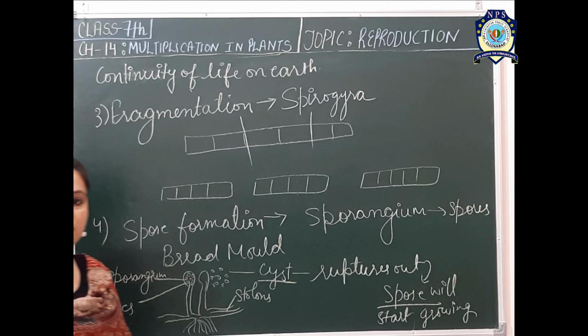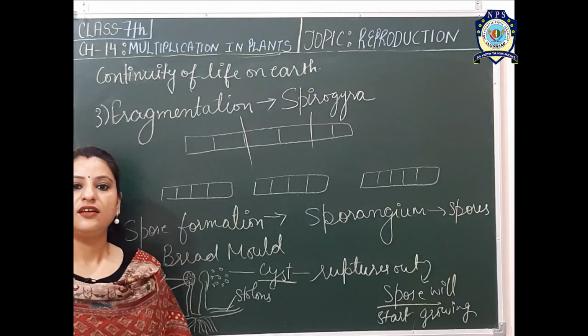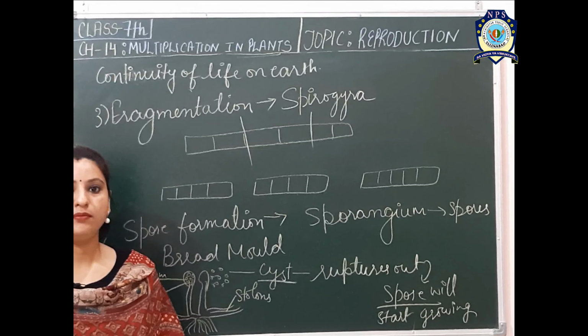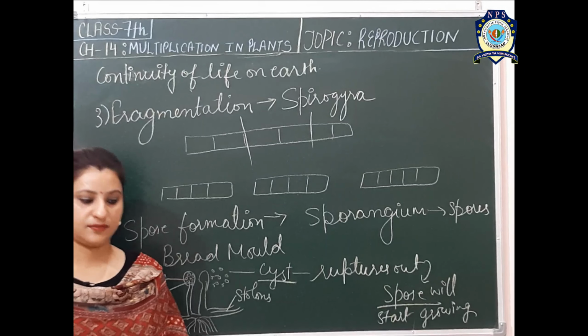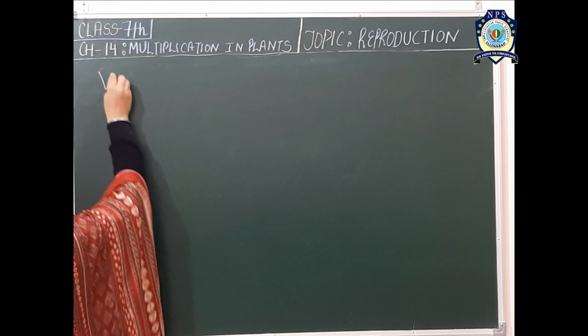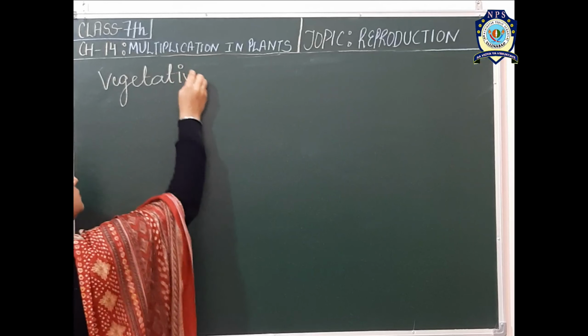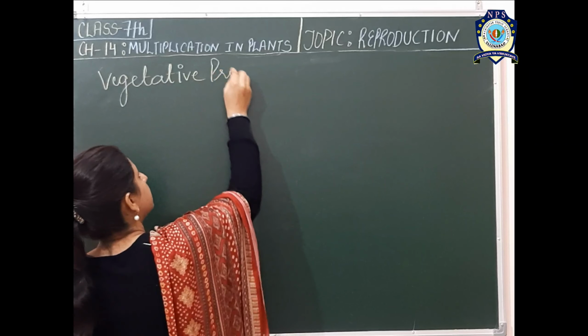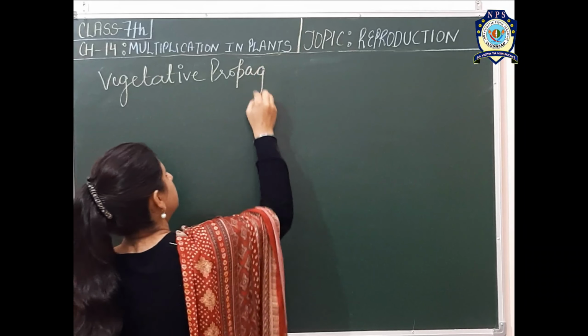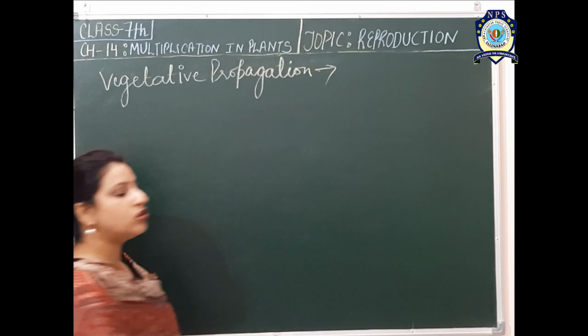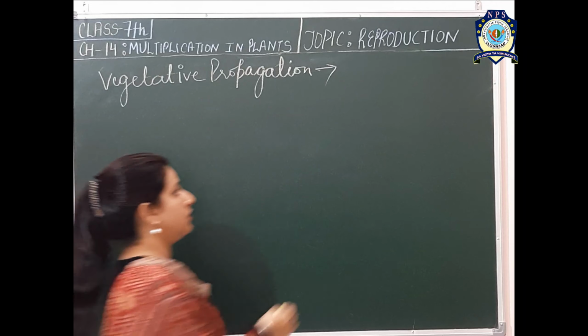Now let's discuss the second type of reproduction, that is vegetative propagation carried by the plants. Vegetative propagation or vegetative reproduction is also a kind of asexual reproduction.